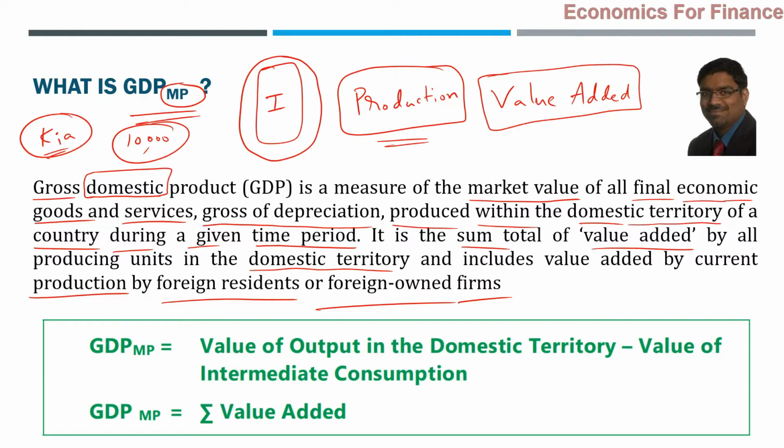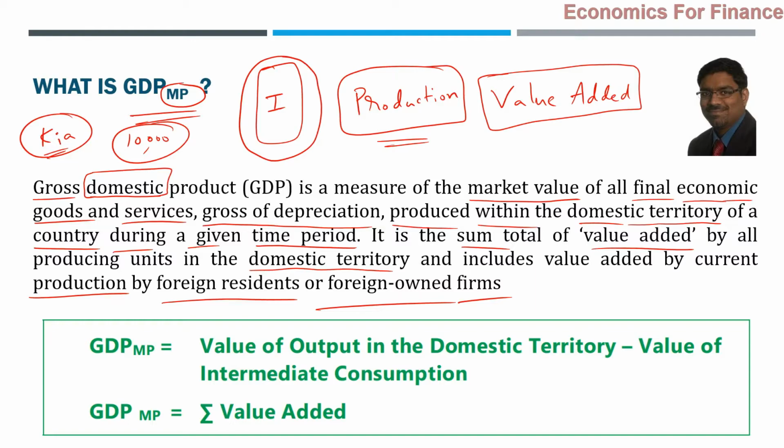That is not what we are looking at. Are we looking at the sales side here? No, we are looking at the value added side. Production actually happened: 10,000 cars by Kia Motors in India. So should the value of all those cars be added to GDP or not? Answer is yes, because it was produced within India.